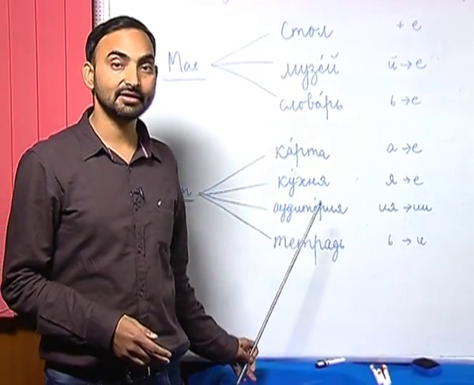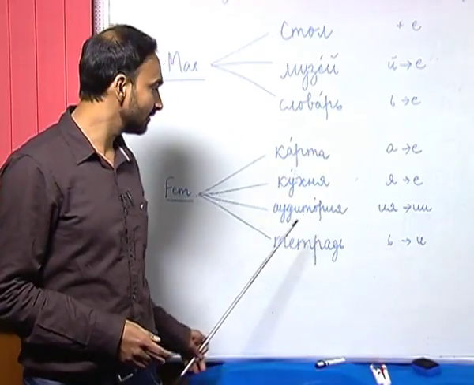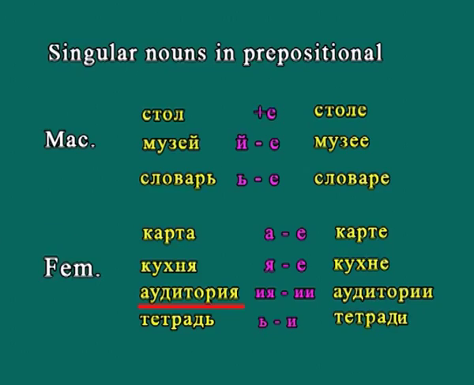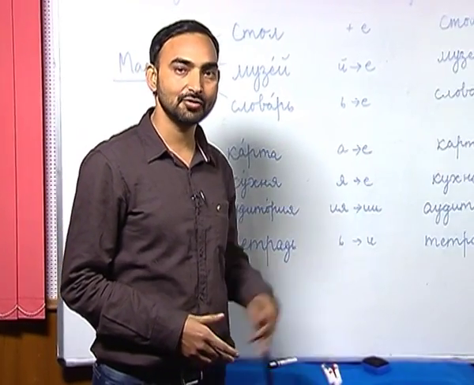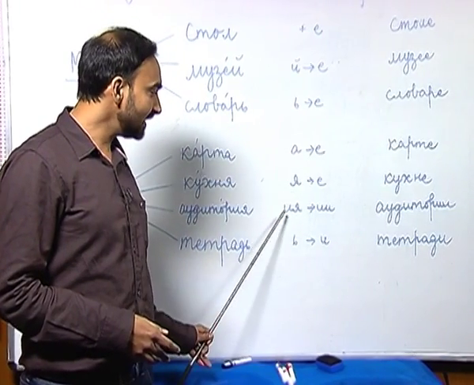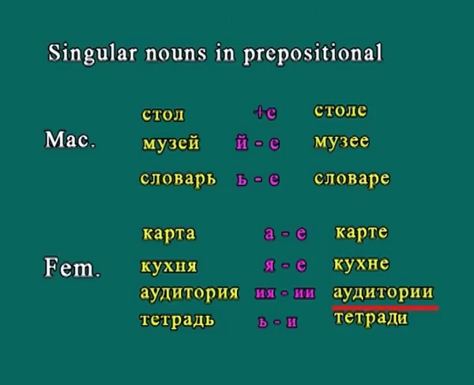The next ending in the feminine gender nouns is ия ending: аудитория, auditorium. How do we change аудитория in the prepositional case? Ия has to be replaced with ии, double и. This you have to memorize. Ия has to be replaced with ии. So, аудитория in the prepositional case will be used as аудитории.